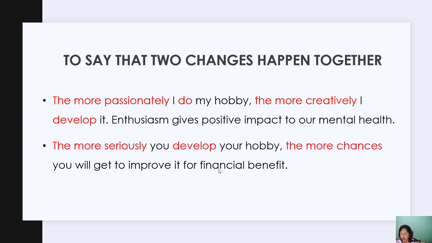But it is also growing. Both are growing. That's why you can put it like this. The more seriously, the more chances. Okay, I hope that you can understand about this because the construction is rather difficult.